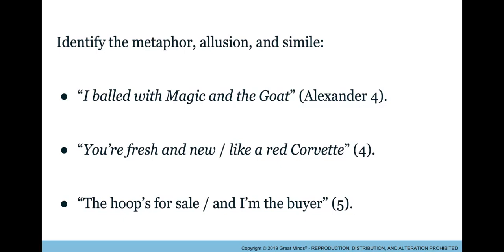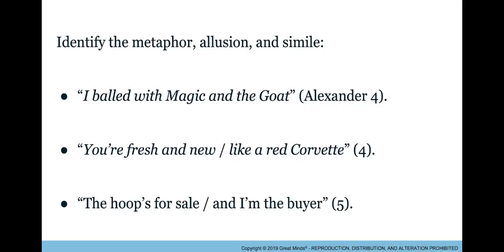Welcome back. Let's see if we got those correct. So our first one, I balled with magic and the goat, we should have put an A for allusion. In that line, we're making a reference to actual basketball players. Our second quote, you're fresh and new like a red Corvette, you should have put an S for simile. We're comparing two unlike things, like the red Corvette, and we're using like in this sentence.